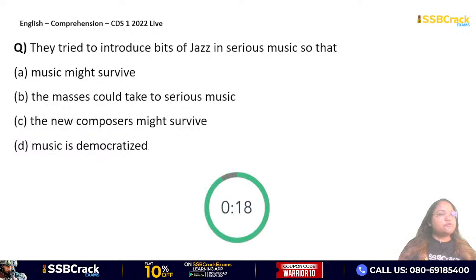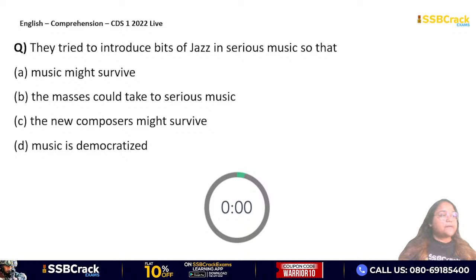They tried to introduce bits of jazz in serious music so that... क्यों उन्होंने जैज का कुछ पार्ट सीरियस म्यूजिक में इनकॉर्पोरेट किए? Music might survive. Masses could take to serious music. The new composers might survive, or the music is democratized.